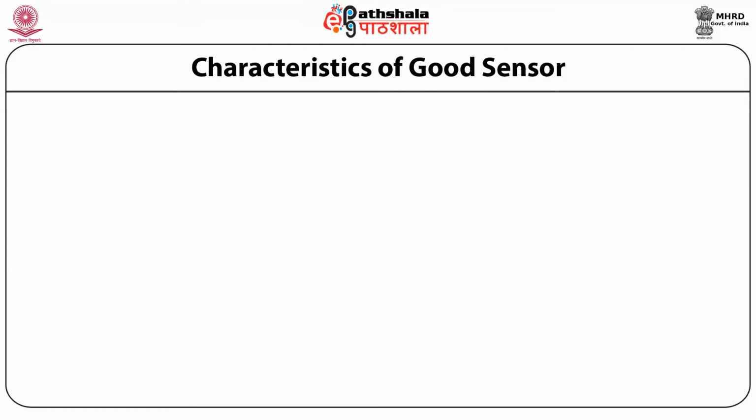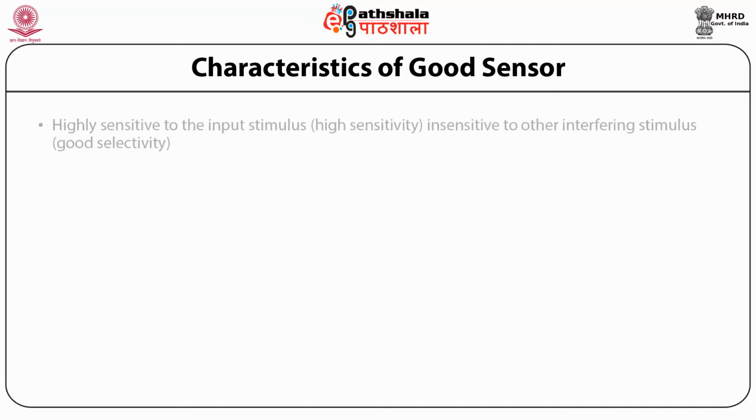So let us now discuss about the characteristics of good sensor. The main characteristic of the good sensor, number one, is that it is highly sensitive to the input stimulus. That is, a good sensor should be highly sensitive and insensitive to other interfering stimulus. That is the good selectivity. That means the first main characteristic is the high sensitivity and good selectivity.